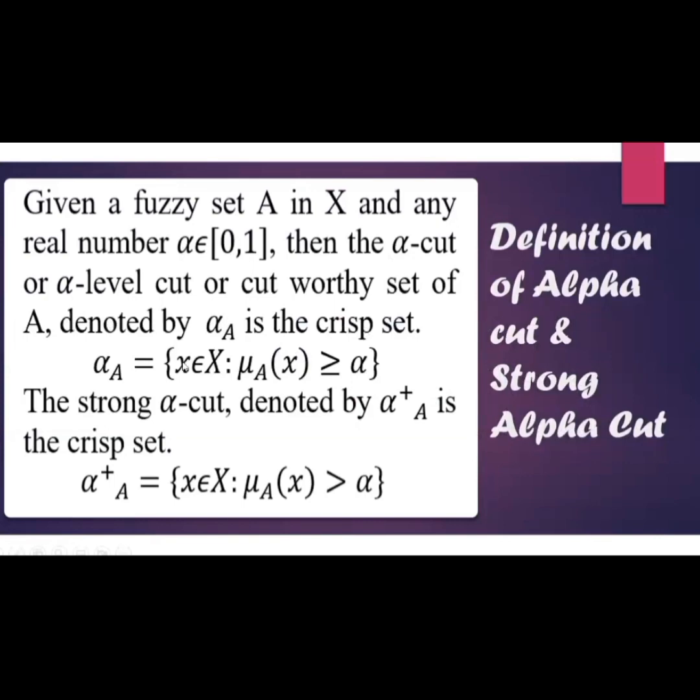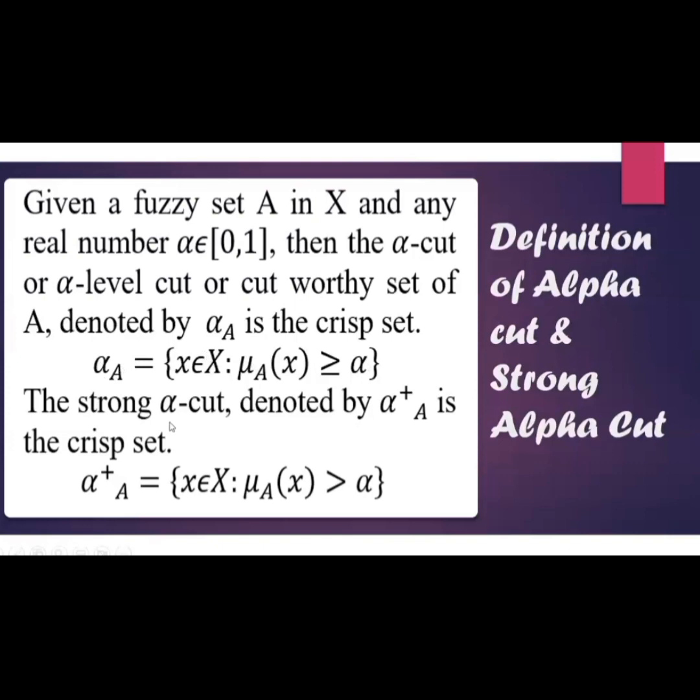Let me explain it easily with this notation. Alpha A is equal to x belongs to X, universal set X, such that membership grade mu A of x is greater than or equal to alpha. This is the definition